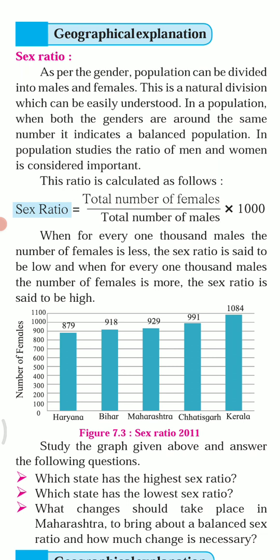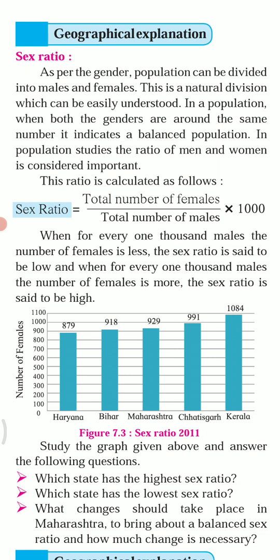When for every 1000 males the number of females is less, the sex ratio is said to be low, and when for every 1000 males the number of females is more, the sex ratio is said to be high. So children, subdivision of population on the basis of gender is known as sex ratio structure.